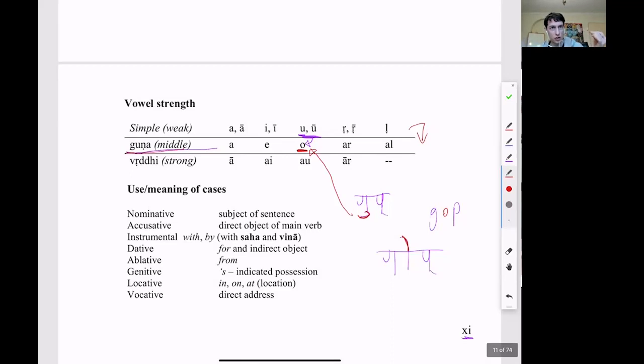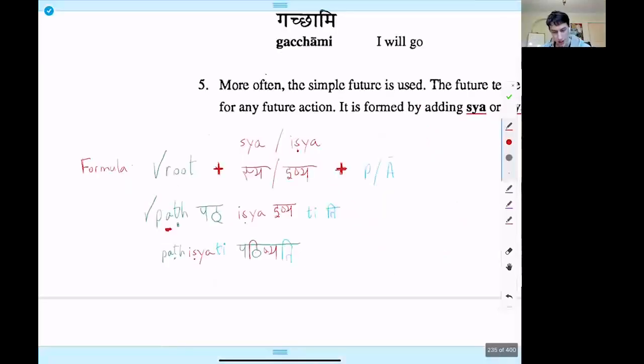This guna strengthening is prevalent throughout most tenses that we are about to learn: future tense, simple future, periphrastic future, and many more. If you go back to that page, the a remains a, so there's no need to change anything. Therefore, pat remains pat.